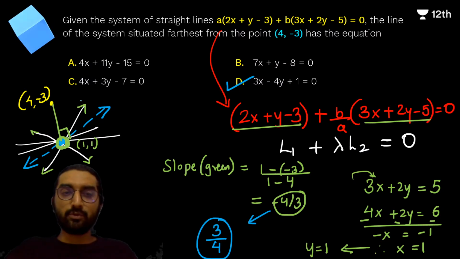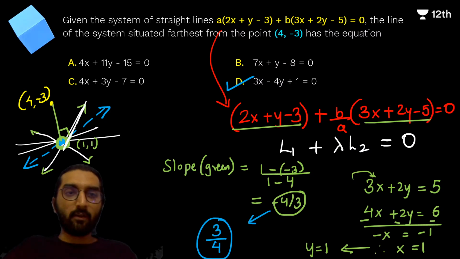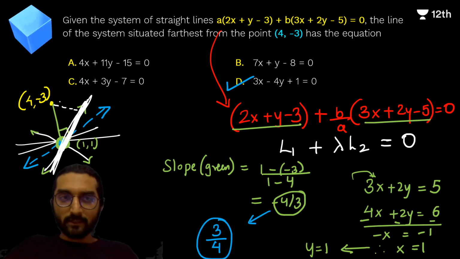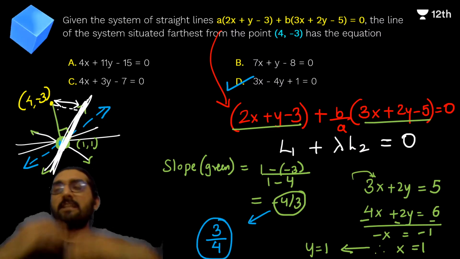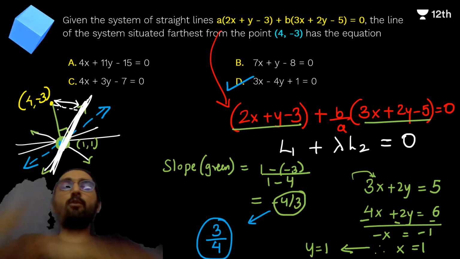If you think carefully, any other line you take, suppose you take this line belonging to this family of lines, it is not the farthest. See how close it is. This is always going to be lesser as compared to this green distance. This green distance is the longest only because the blue line is perpendicular to that, 4 comma minus 3.